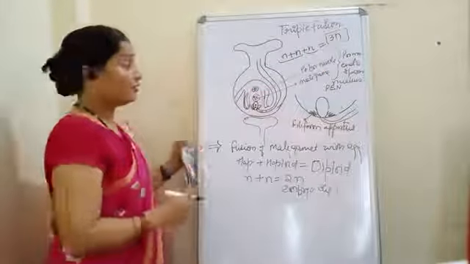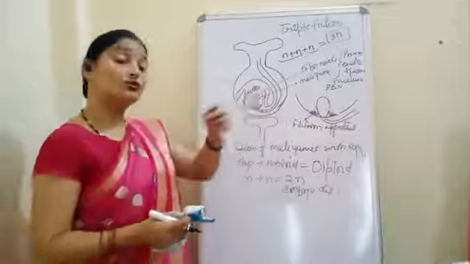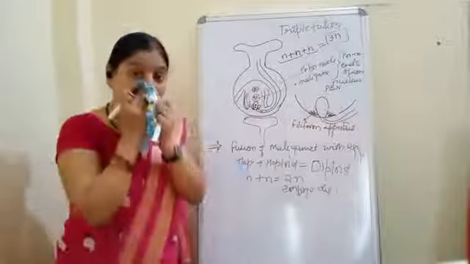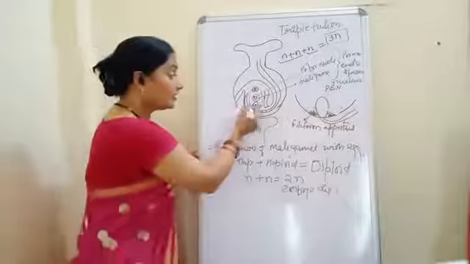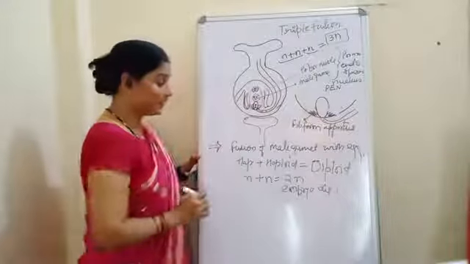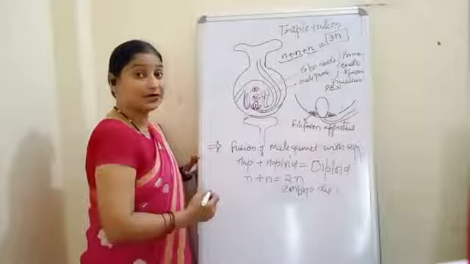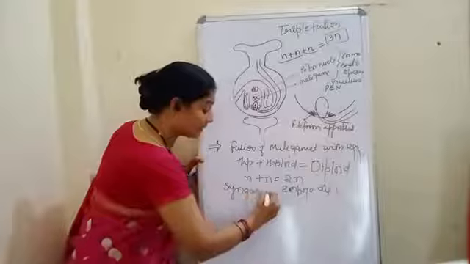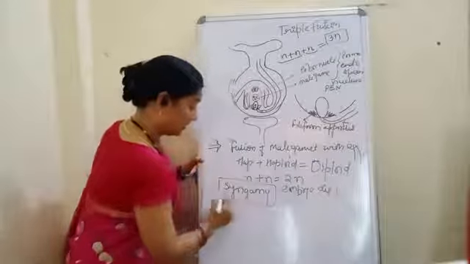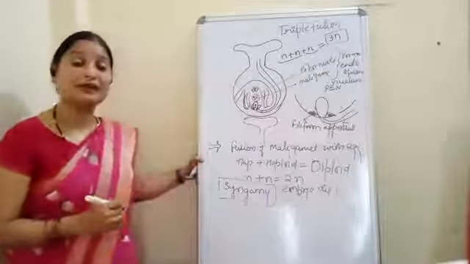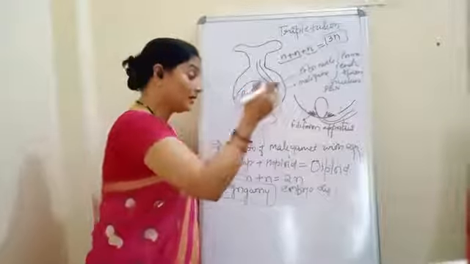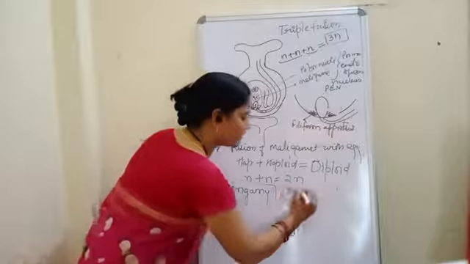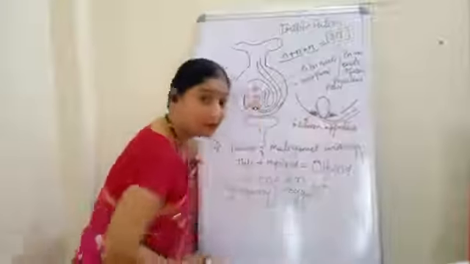Understood? Because one male gamete has fused with two of the polar nuclei, it is called triple fusion. Now what is the term called at this place? When the fusion of male and female gamete has taken place, this is called syngamy. Okay, fusion of male and female gamete to form the diploid zygote. Instead of writing embryo, we can write zygote, because zygote will give rise to the embryo.